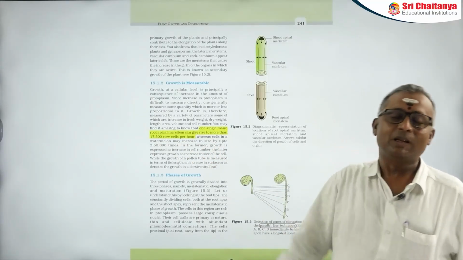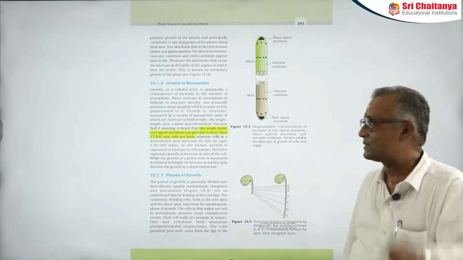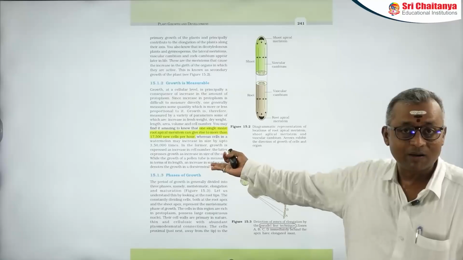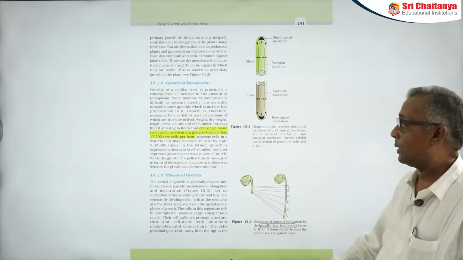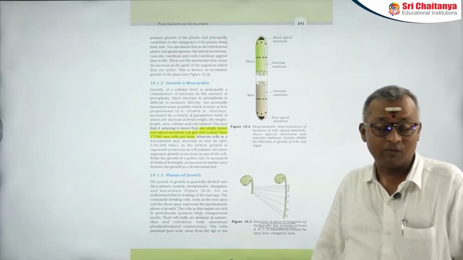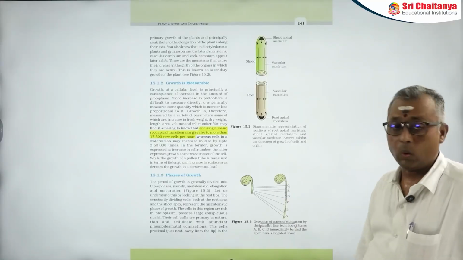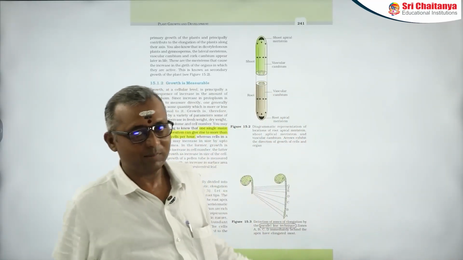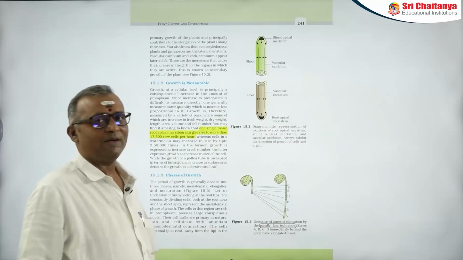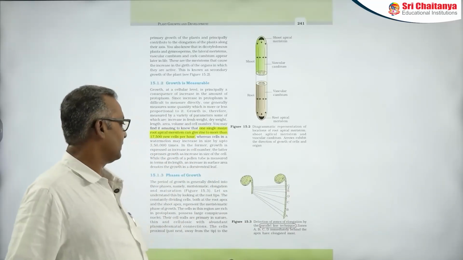Similarly, growth is also measured in terms of cell number. For that they have given the example as watermelon. In watermelon, the fruit grows up to 350,000 times. So length in growth is measured by using pollen tube length as a measurement. And surface area is the best example to know the growth in area wise.